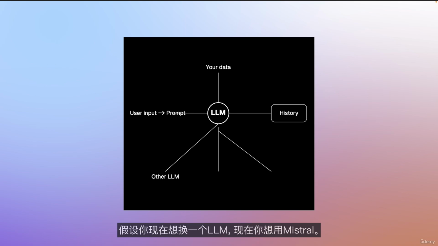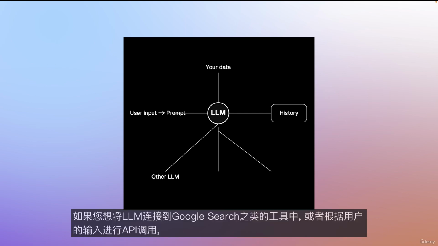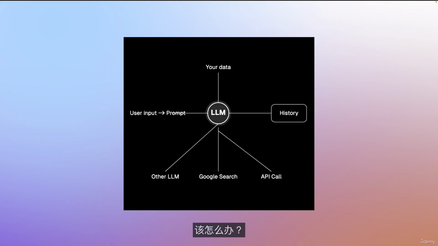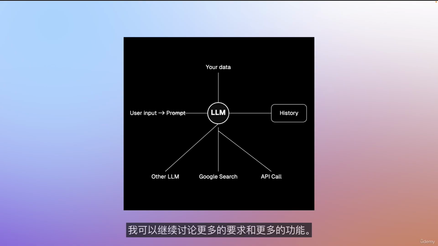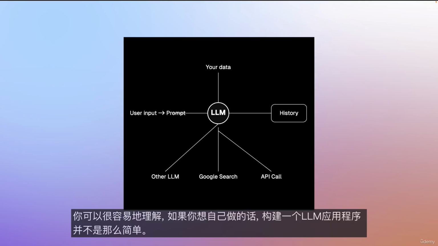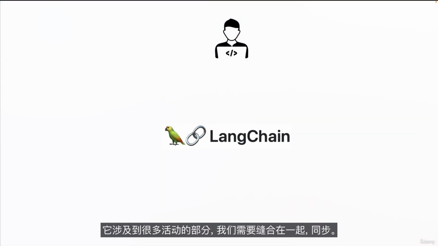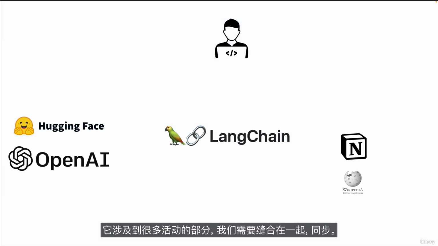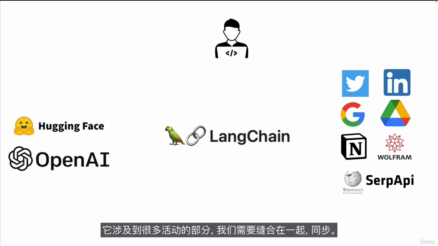And let's say you want to switch an LLM now, and now you want to use Mistral. And what if you want to connect the LLM into a tool like Google Search, or to make an API call according to the user's input? So this would make your application super powerful. And I can go on with more requirements and more functionality, and you can pretty much understand that building an LLM application isn't that straightforward if we want to do it ourselves. It involves a lot of moving parts that we need to stitch together and synchronize.